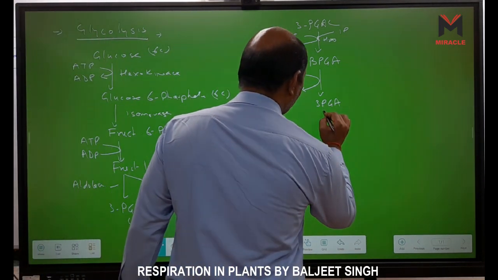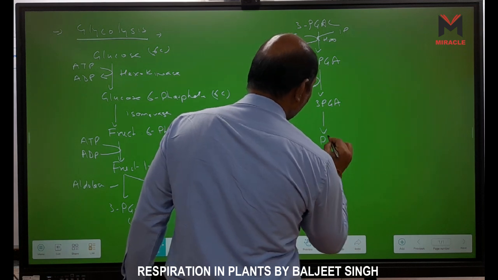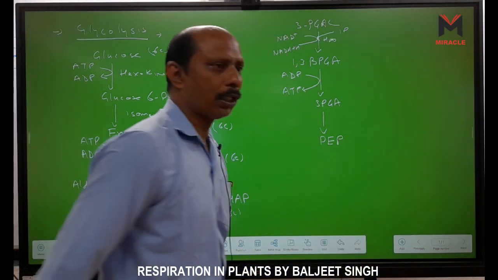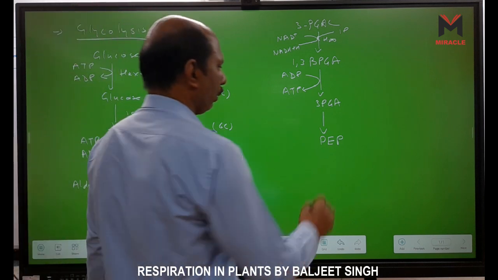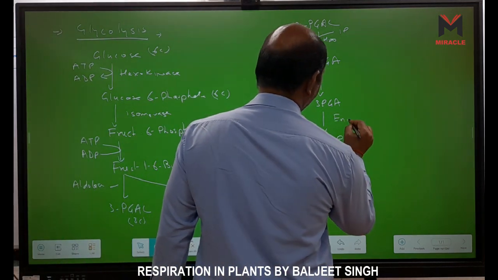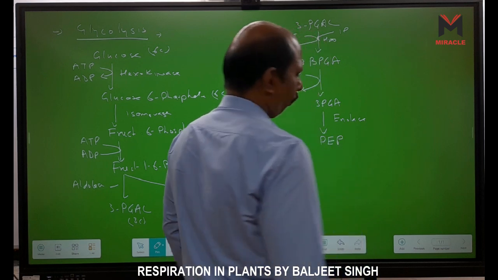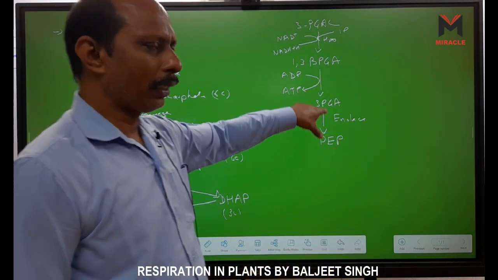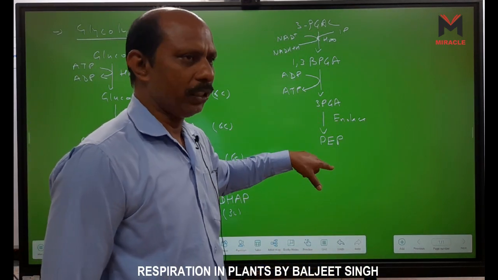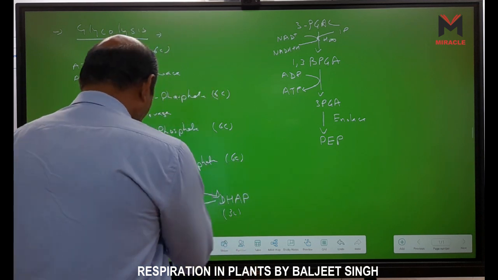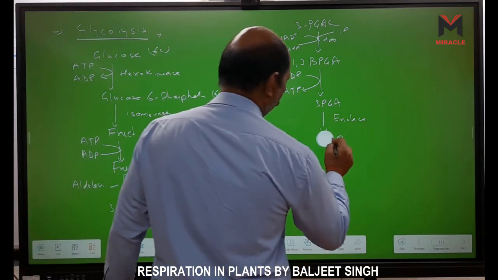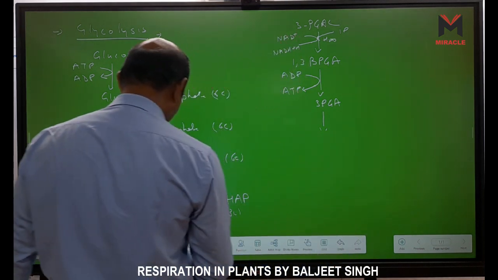Now this 3-PGA is converted into PEP, phosphoenol pyruvate. First, one thing: 3-PGA is converted into 2-PGA, otherwise we will be one step short. We have to complete the 10 steps.